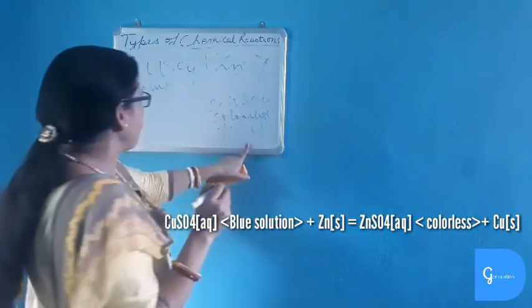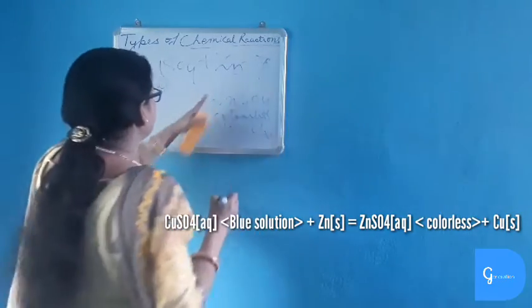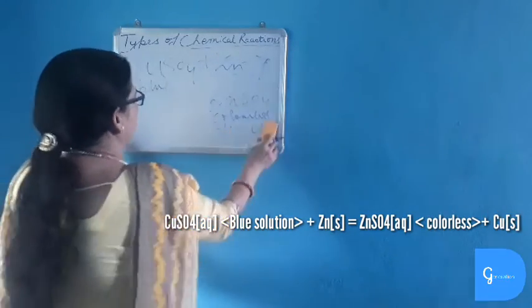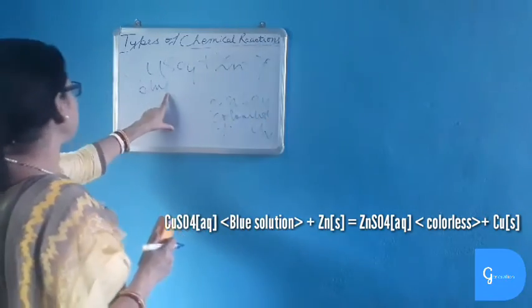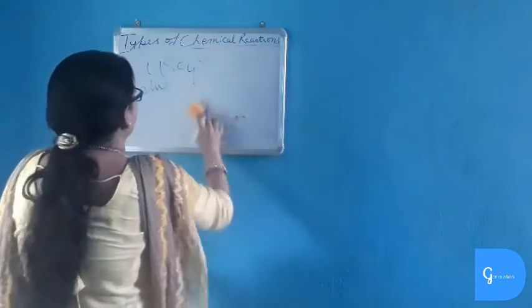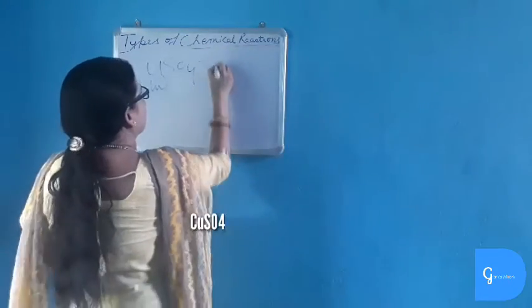And red brown copper is deposited on the strip of zinc. This happens only because zinc is more reactive than copper. So the color change is from blue to colorless. Now the same thing happens when copper sulfate blue color solution reacts with iron.